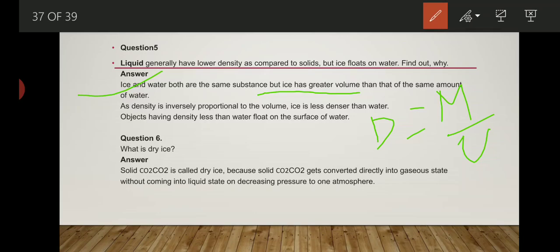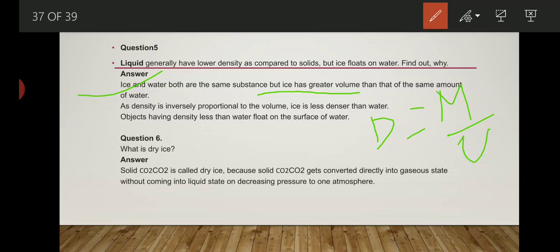One more reason is that ice has a tetrahedral structure. In the tetrahedral structure, vacant space is there, which makes empty space present inside the ice, and which makes the density lower.